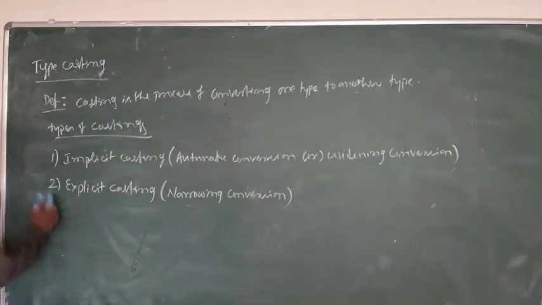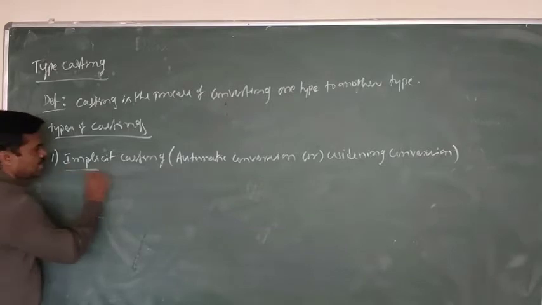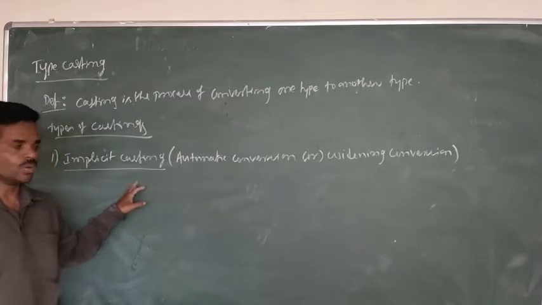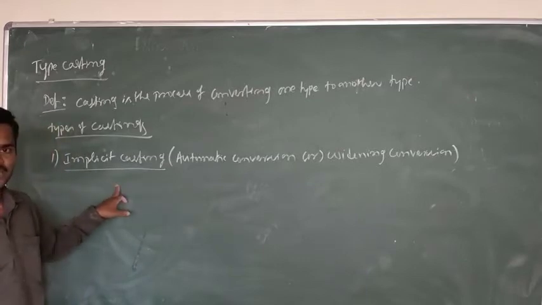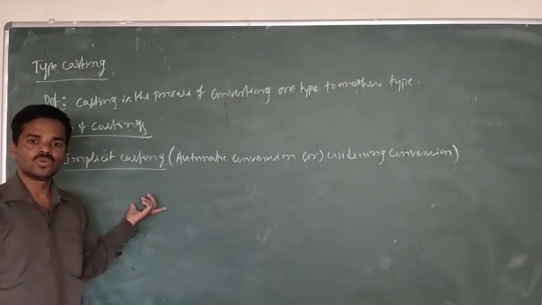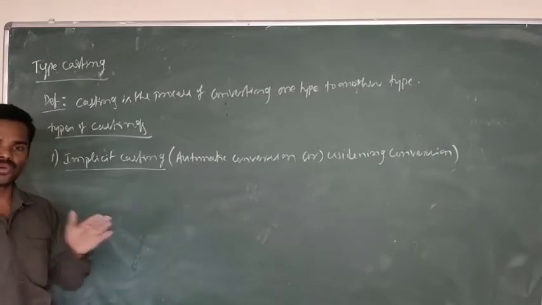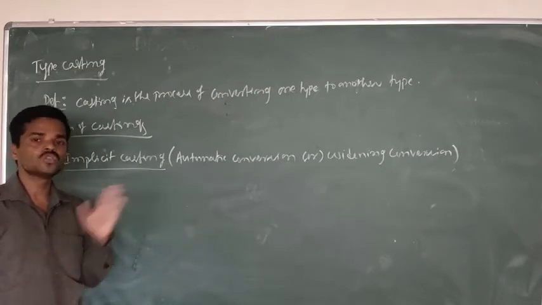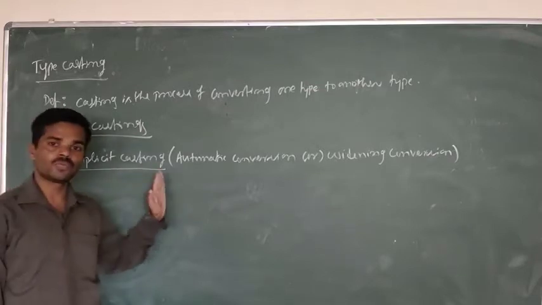First one, implicit casting. The implicit casting will convert from one type to another type internally. That is called implicit casting. Whenever you use implicit casting, you have to convert from a lower data type to a higher data type. That means the destination should be larger than the source. That is possible with implicit casting, but you cannot convert from higher to lower.